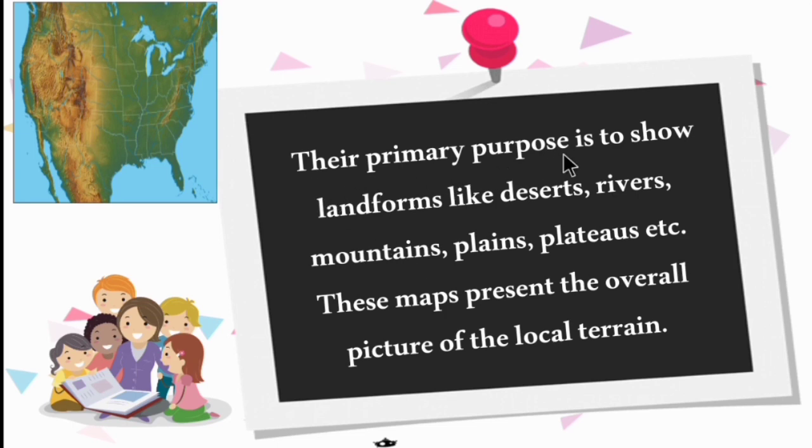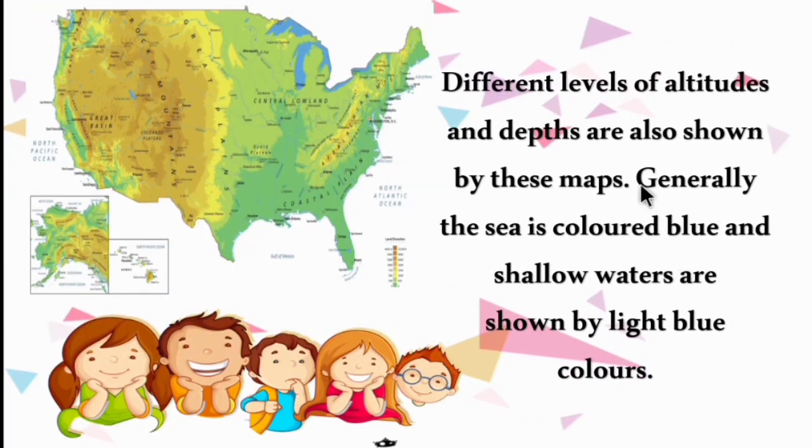Their primary purpose is to show the landforms like deserts, rivers, mountains, plains, plateaus, etc. These maps present the overall picture of the local terrain, so we can get to know about the landforms of a particular place. Different levels of altitude and depth are also shown by these maps. Altitude means height. We can also know about the depth, from high to low or low to high.